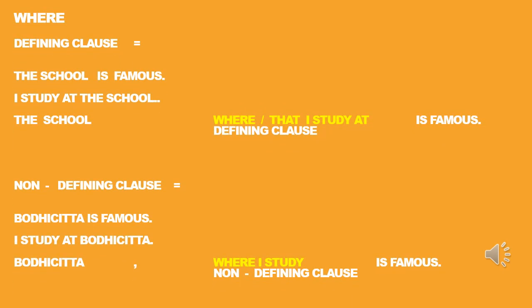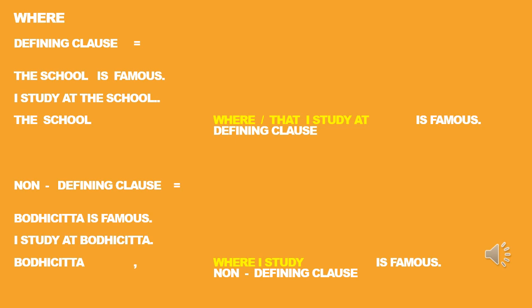Now, slide 3. Defining and non-defining clause "where." The first one: the school is famous. I study at the school. The school, many schools. Which school? We don't have any name, so we need the defining clause: "where or that I study at" is famous. So "where or that I study" is really a defining clause because it defines, describes and explains the school in a very complete way.